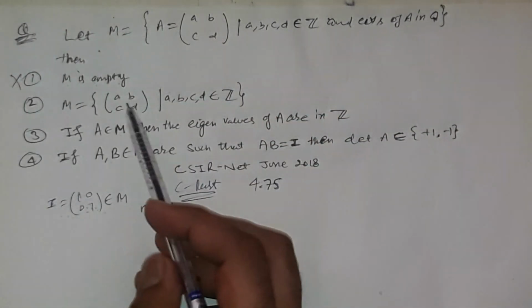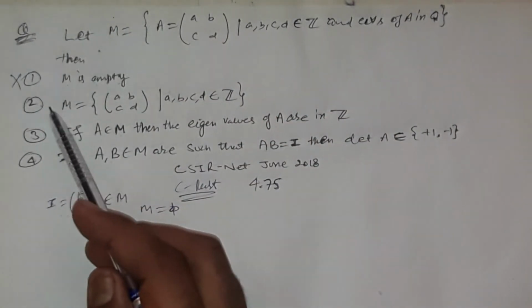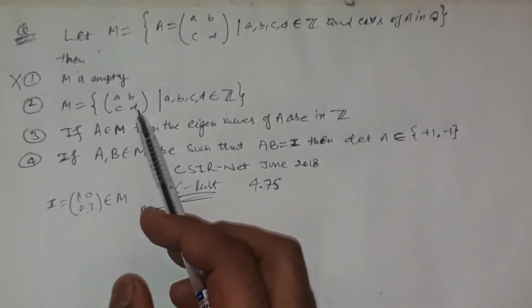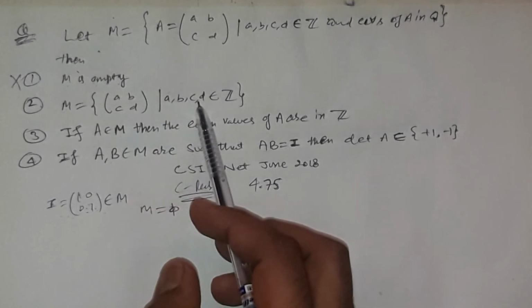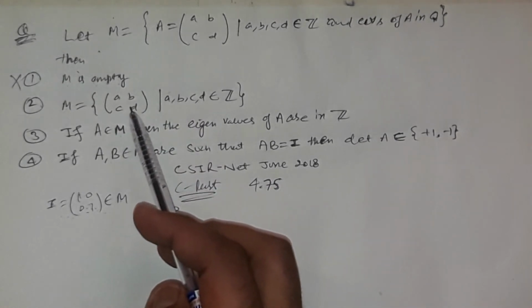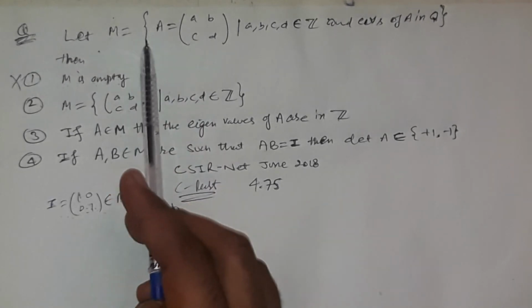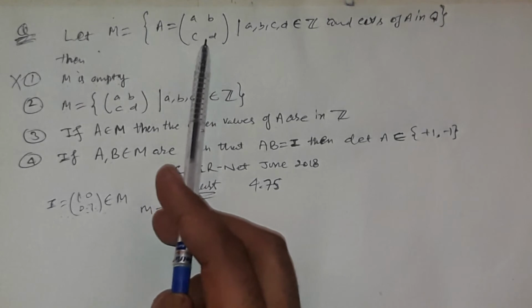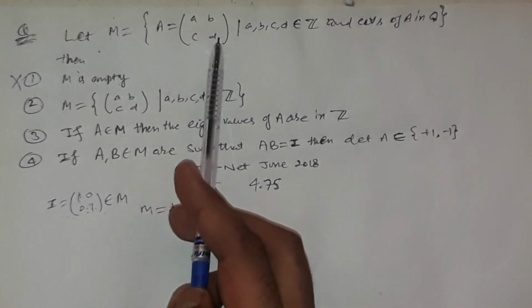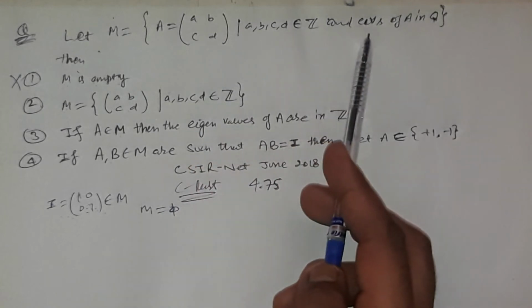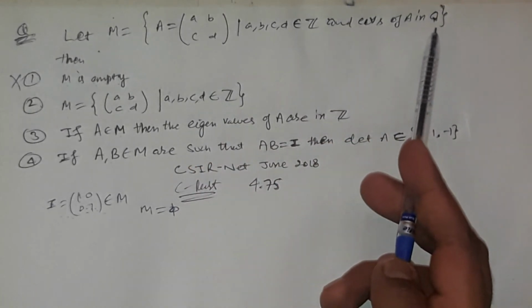Now option second says that M contains all those matrices whose each entry is an integer, but this is not enough. The definition of M says that M contains all those matrices whose each entry is an integer, as well as each eigenvalue being in the set of rationals.